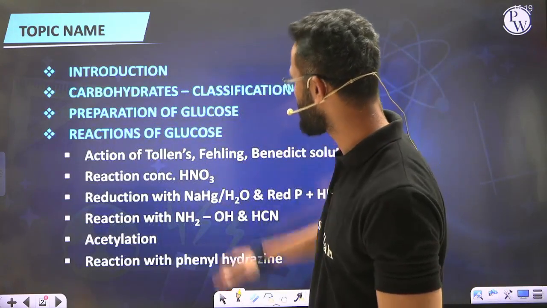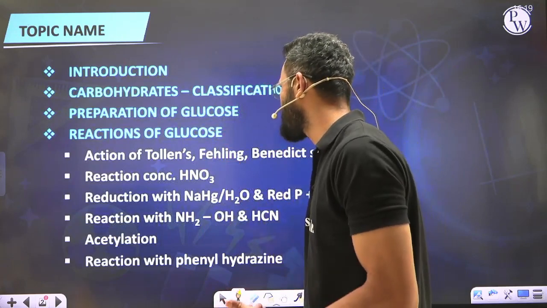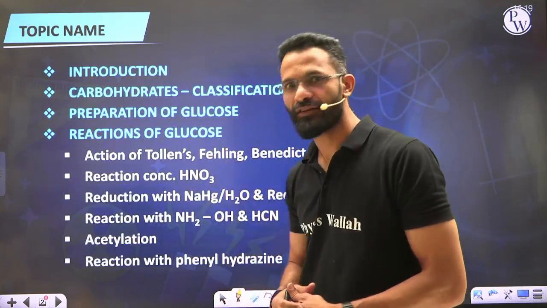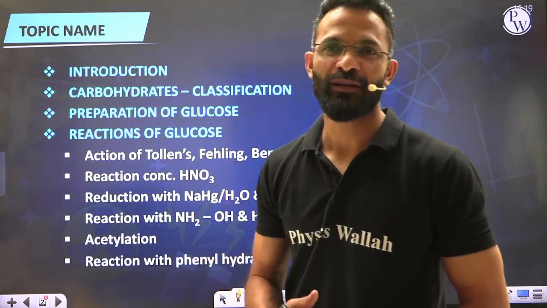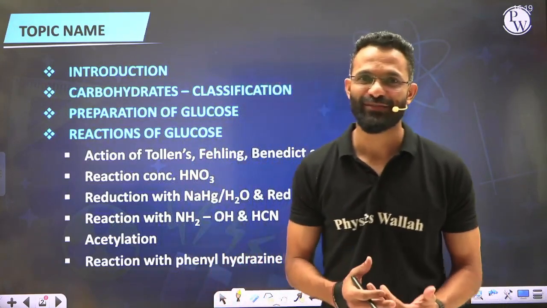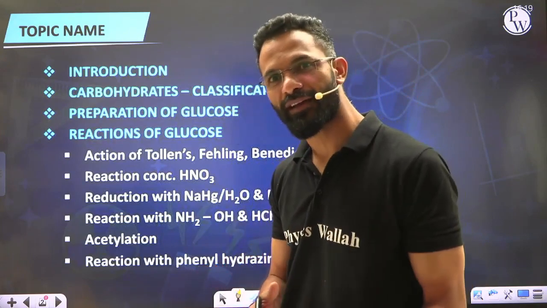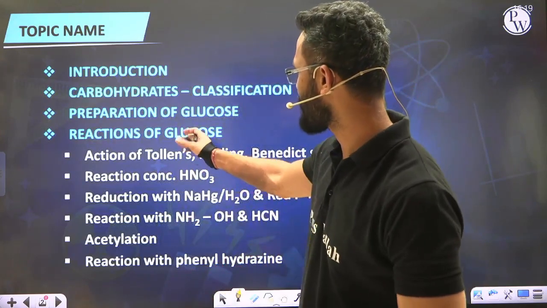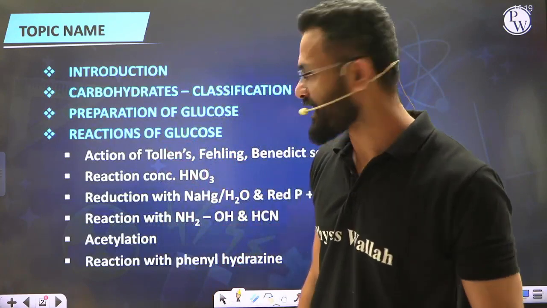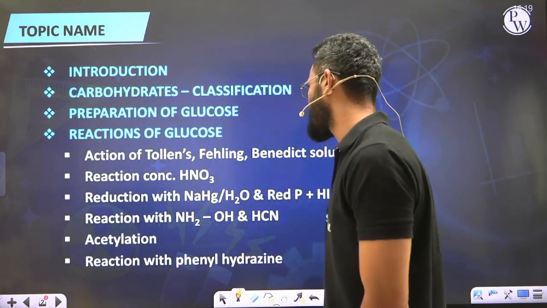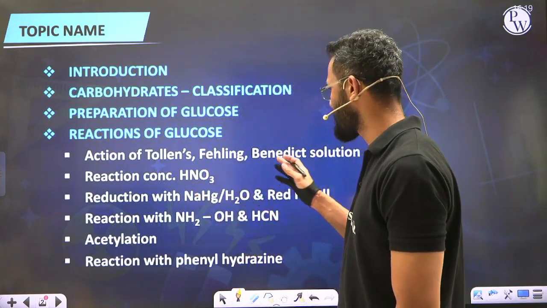We'll talk about important carbohydrate examples such as the glucose molecule, because glucose is a very commonly used carbohydrate in our daily lives. So we'll talk about its structure, how it is prepared, and what the different types of reactions of glucose are. The reactions will include the action of Tollens reagent, Fehling solution, and Benedict solution.